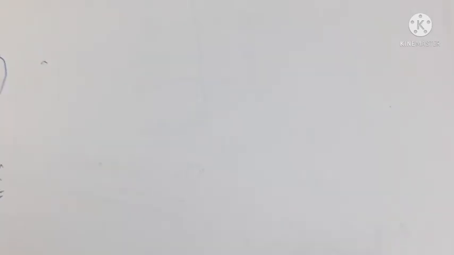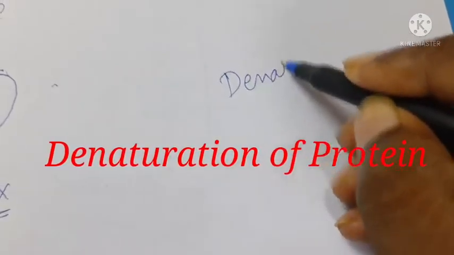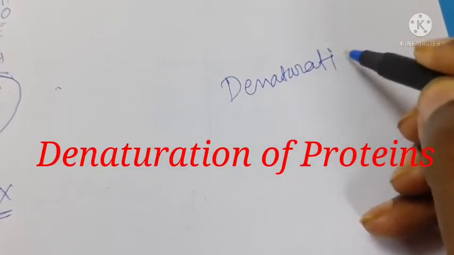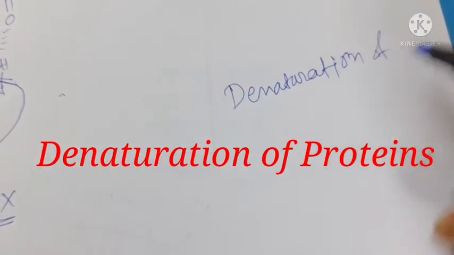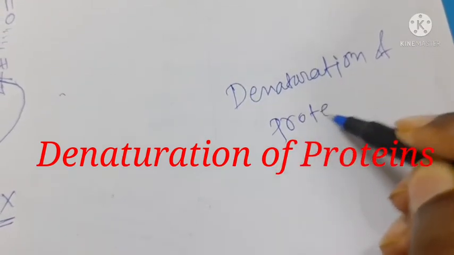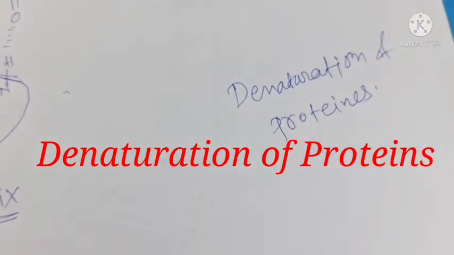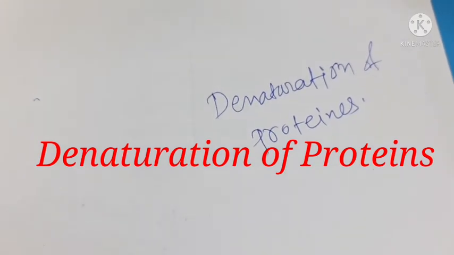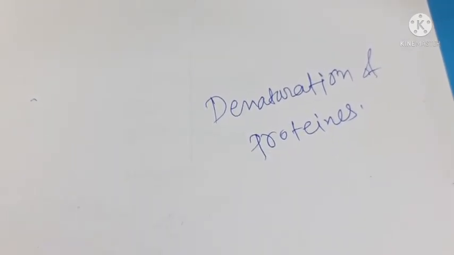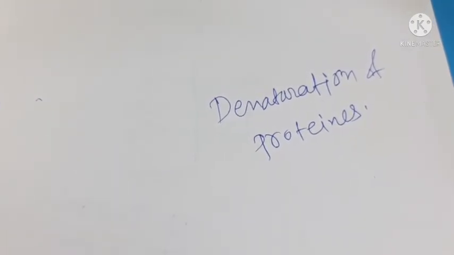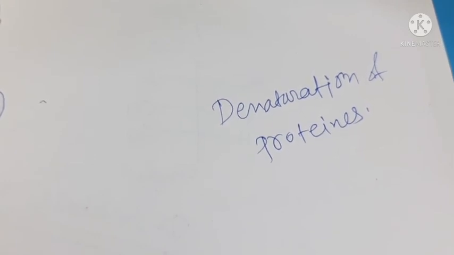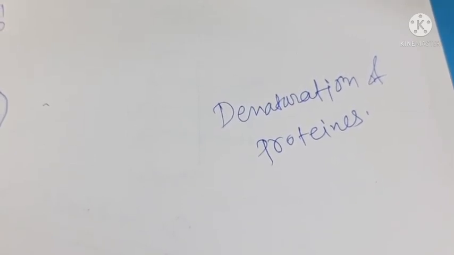Next topic we'll be discussing here is the denaturation of proteins. What is this denaturation of proteins? A protein found in a biological system with a unique three-dimensional structure and its biological activity is called a native protein.